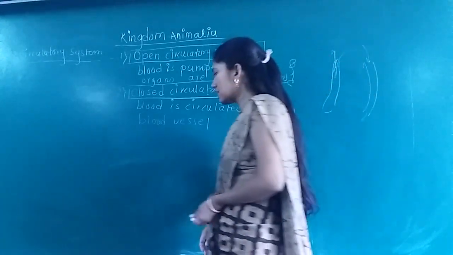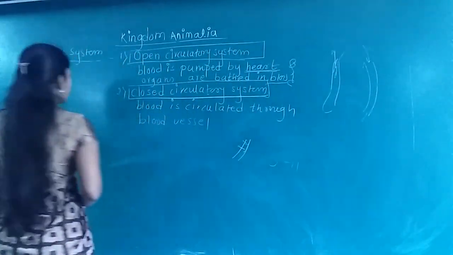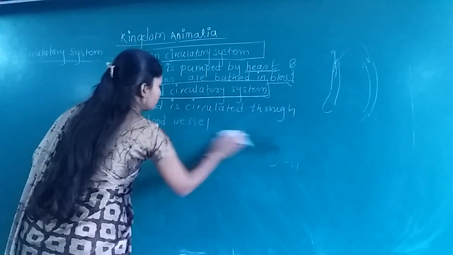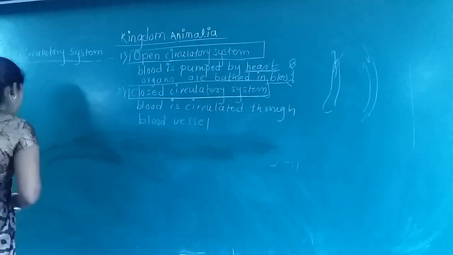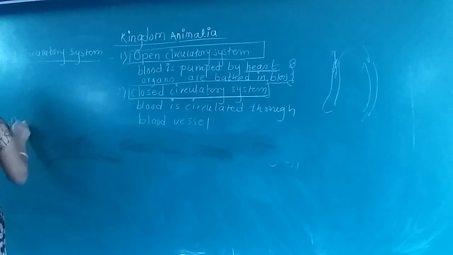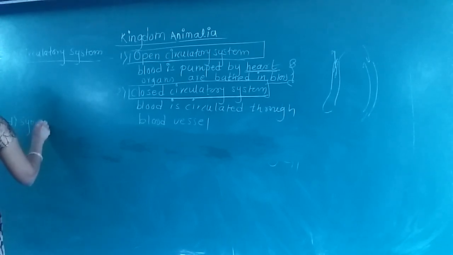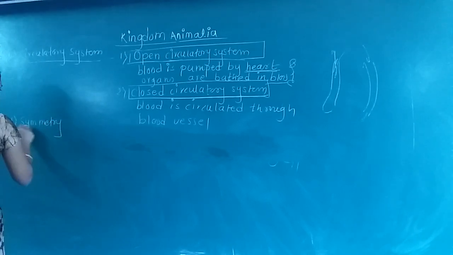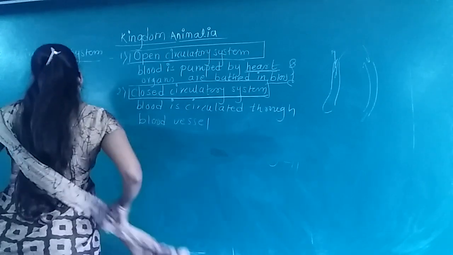Now the next criteria used for the classification is the symmetry. So what is symmetry?